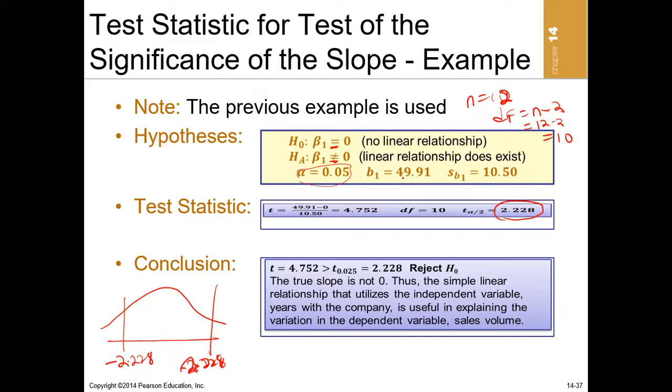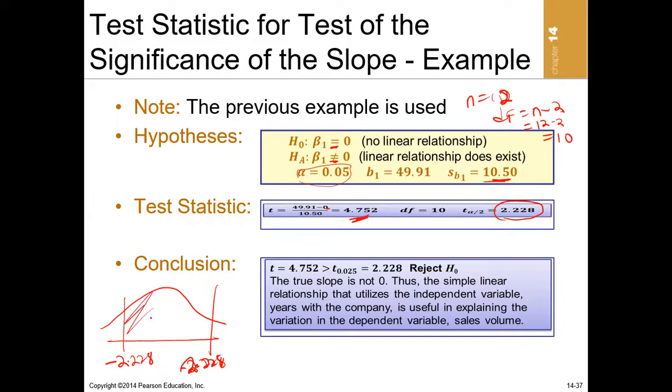The estimated beta was 49.91. The hypothesized beta is always 0. And the standard error is 10.5. So when you fix them in the t formula, the computed t is 4.752.